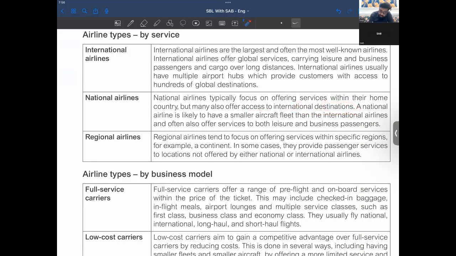A national airline is likely to have a smaller aircraft fleet than the international airlines.